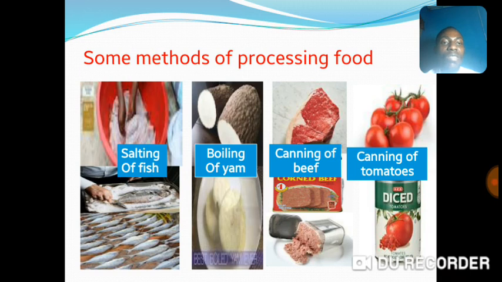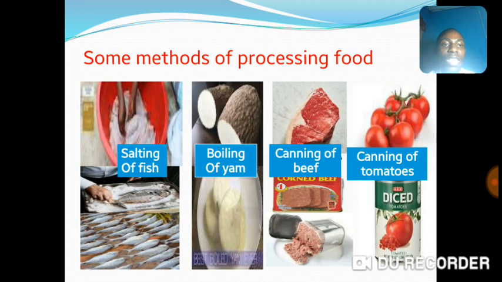The yam has been processed by boiling, and below the raw yam we have boiled yam. I know most of us like enjoying our boiled yam with contemporary stew. So boiling is another method of processing food.